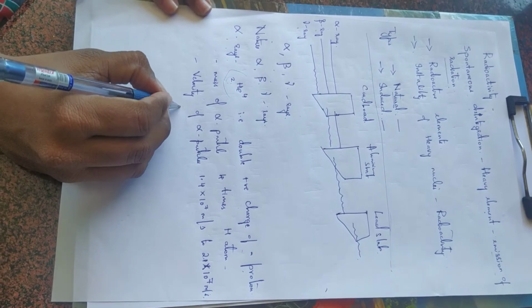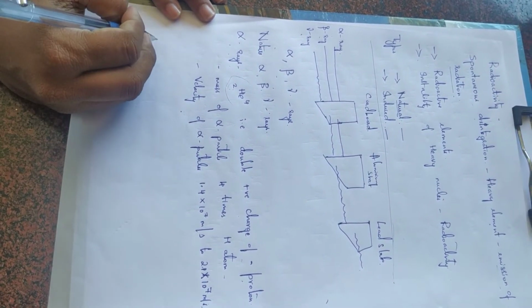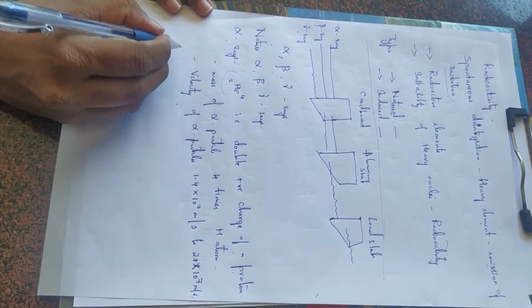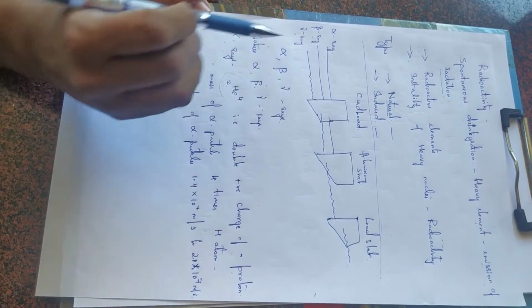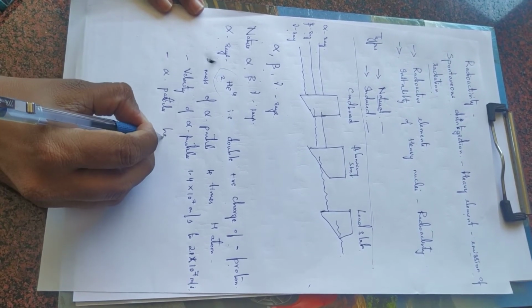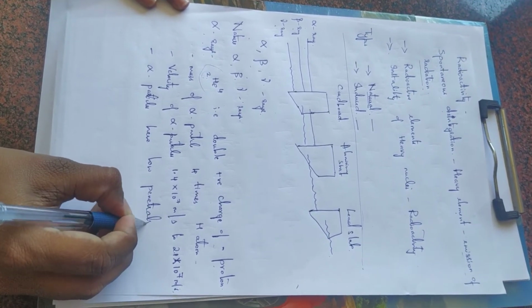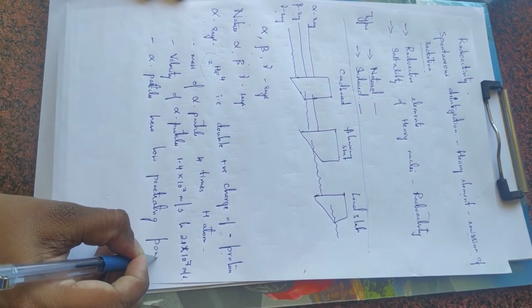It depends on the source we have used to emit the radiation. Then, as we have seen here, alpha particles have low penetrating power.